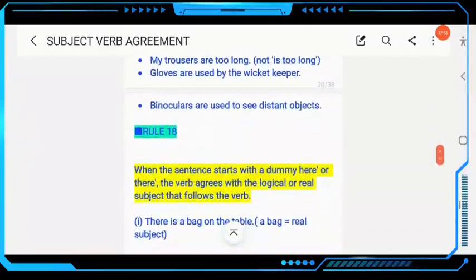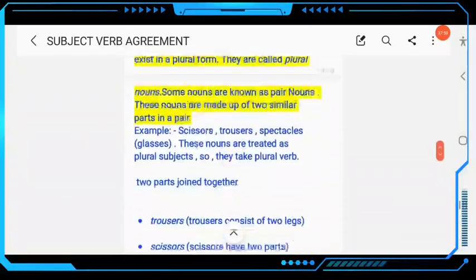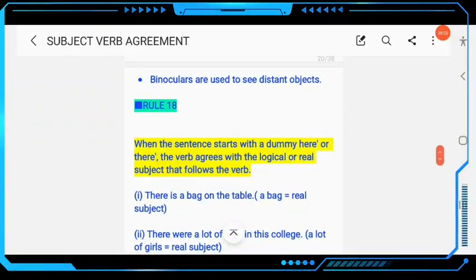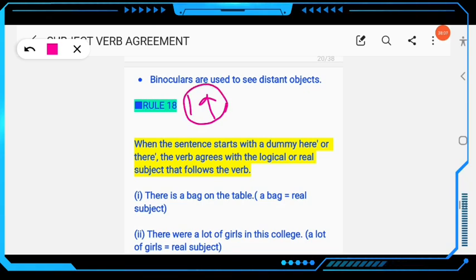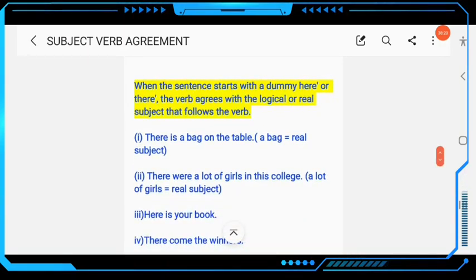Then next, we come to rule number 19, okay. When the sentence starts with a dummy subject like "here" or "there", the verb agrees with the logical or real subject that follows the verb. Logical or real subject. "There" dash "a bag": "a bag" is the real subject, "there" is the dummy subject, but the verb must agree with the real subject. "A bag" is singular, so the verb must be singular, "is".